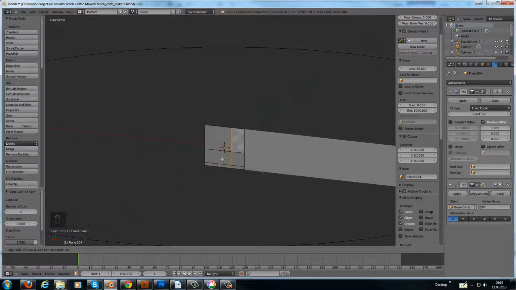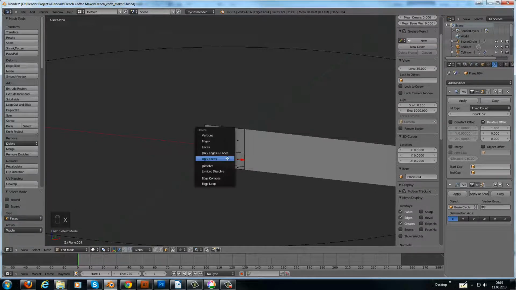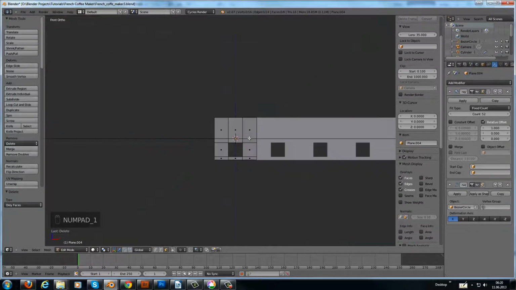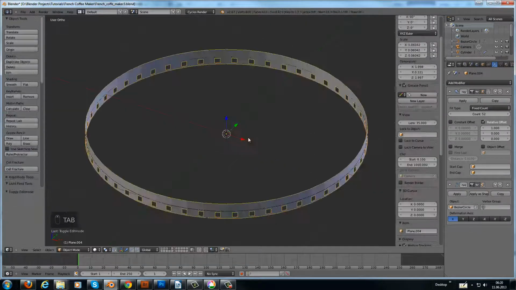And I change to the face selection mode, and I delete this face here. And now we have another problem. If I tab out, you see the circle is in the middle of the segments, but I want the circle right here at the bottom.